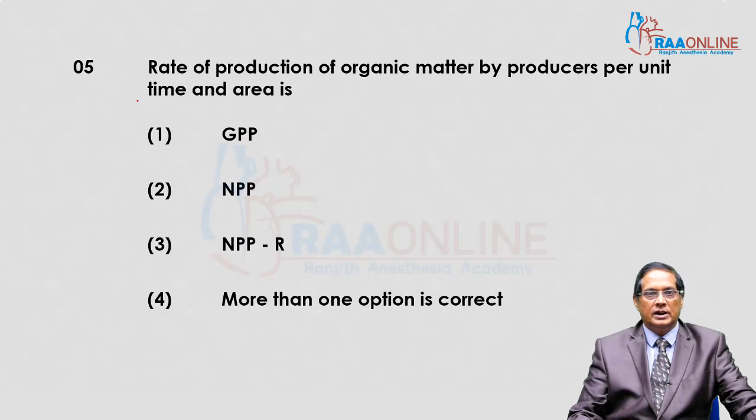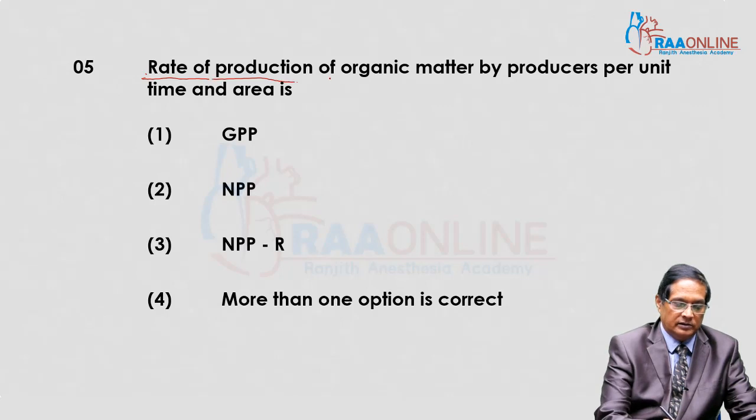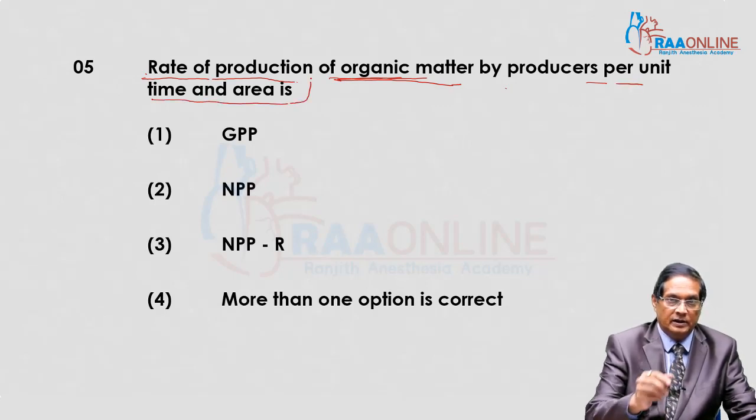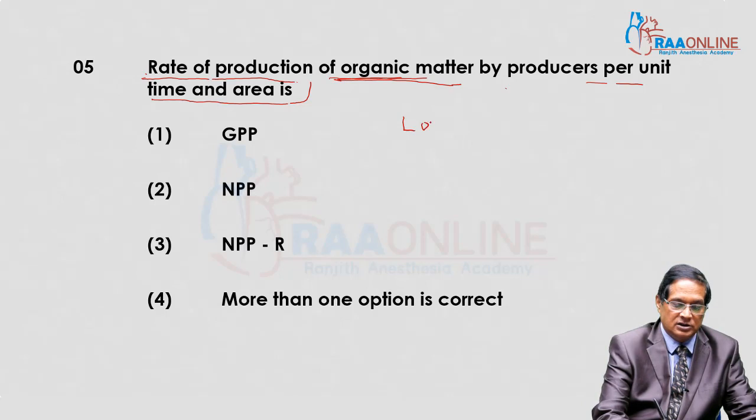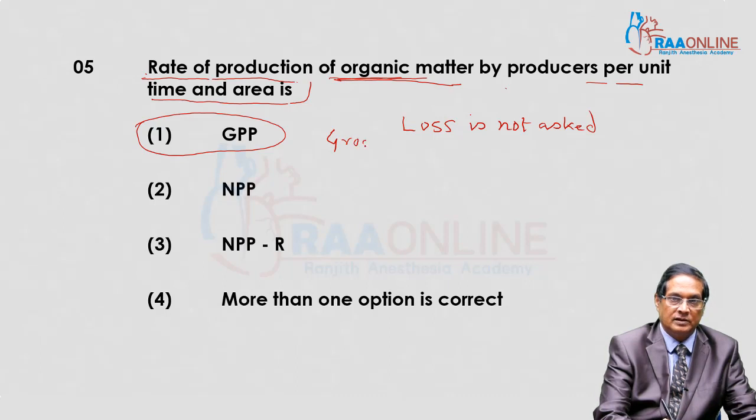Fifth question. The rate of production of organic matter, that is formation of organic matter, per unit time and area. Here loss is not asked. That is known as GPP, gross primary production.